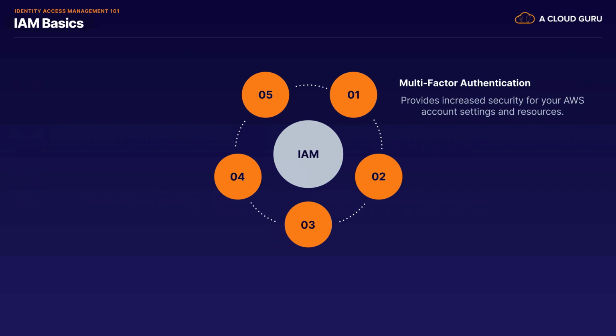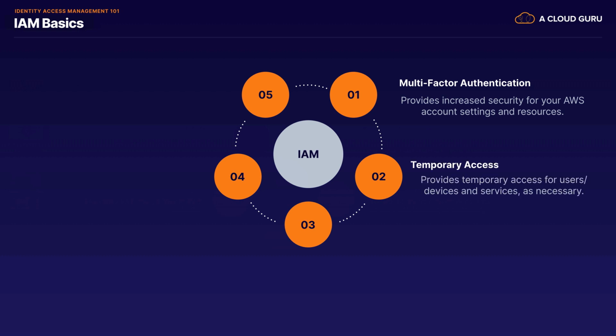And this is where a user is granted access only after successfully completing multiple independent authentication mechanisms. So for example, providing a username and password as one authentication mechanism, and then providing a software token. That could be via a token generator like Google Authenticator as the second authentication mechanism.